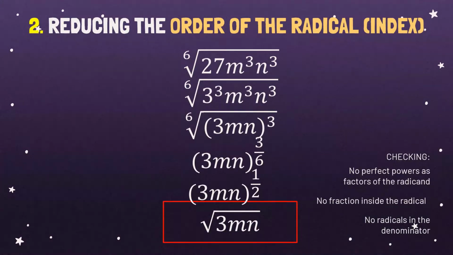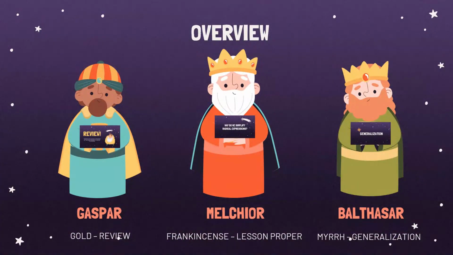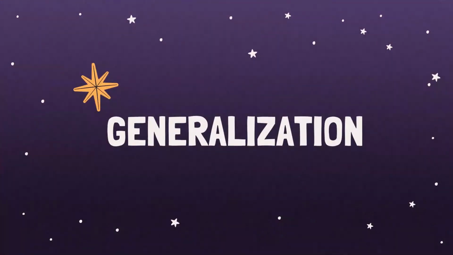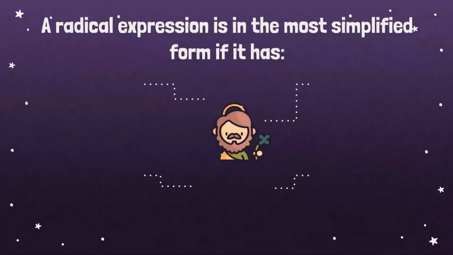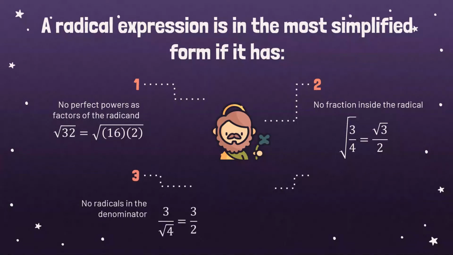Okay? Now we are done with the lesson proper. Now let's have a generalization or our summary. A radical expression is in the most simplified form if it has no perfect powers as factors of the radicand, no fraction inside the radical, no radicals in the denominator, and you have no doubt about your answer.